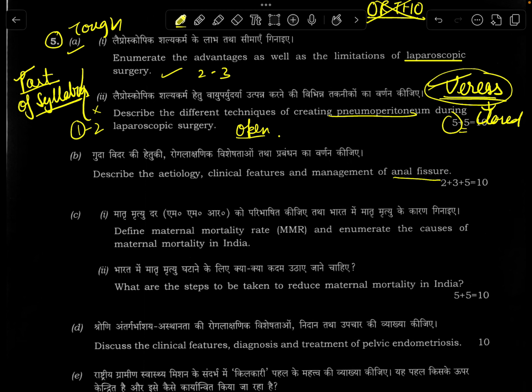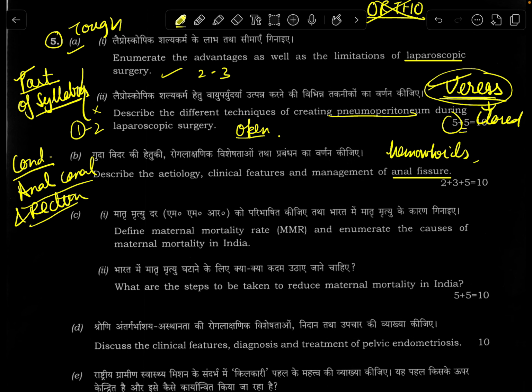Now, anal fissure. If you see the surgery syllabus once again, conditions of anal canal and rectum are part of the syllabus, which makes it a very wide territory. Sky is the limit. Whenever we think of anal disorders, you think of hemorrhoids, fissures, fistula, they're asked, and Goodsall's rule, if I remember correctly. Anal fissure, some might say it's part of the syllabus, but one day before the examination, moreover in the second shift where you get only 1.5 hours to revise, answering this question in the examination hall is tough.